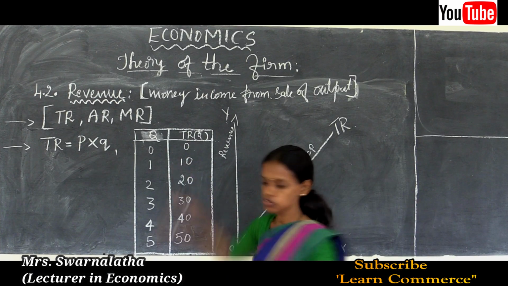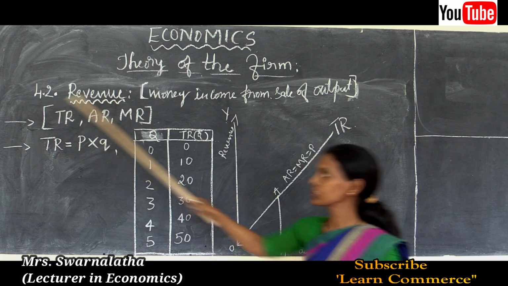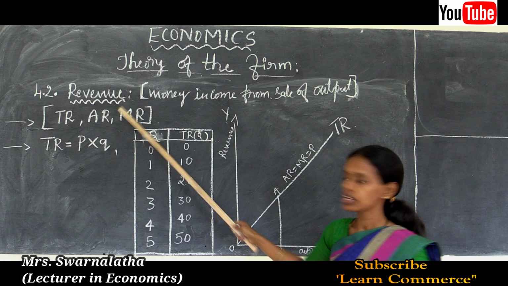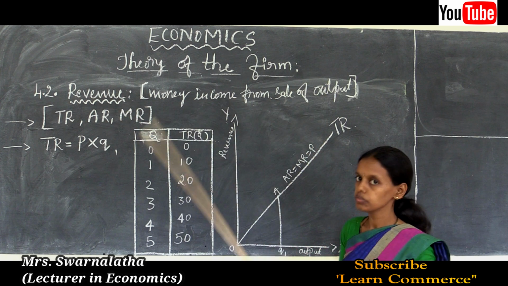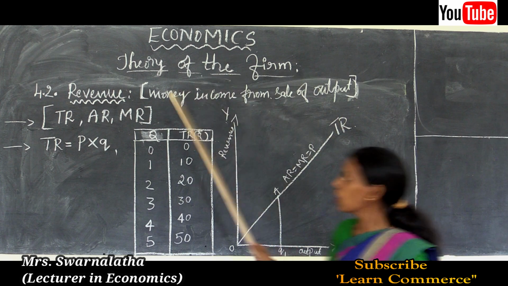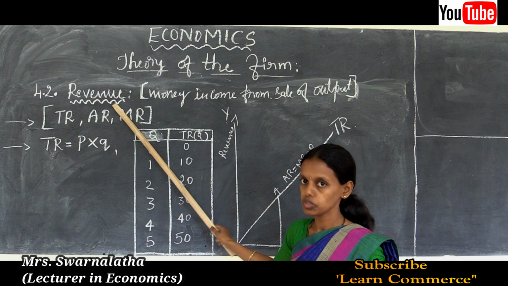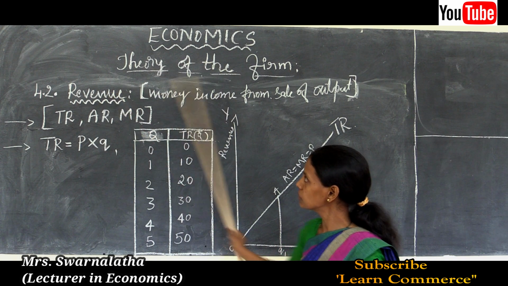After the features of a perfectly competitive market, let us go to 4.2, that is revenue. Here we should know what revenue is. Revenue is nothing but money income received by the firm through the sale of output, or money income from the sale of output. Revenue is nothing but the money income of a firm.